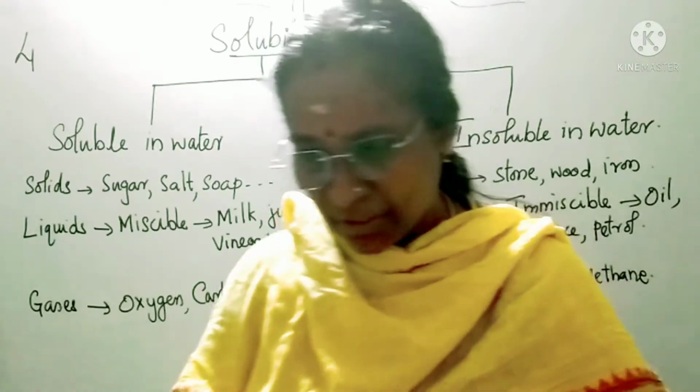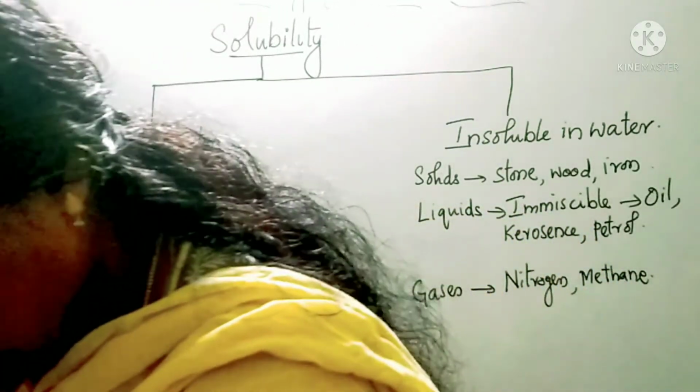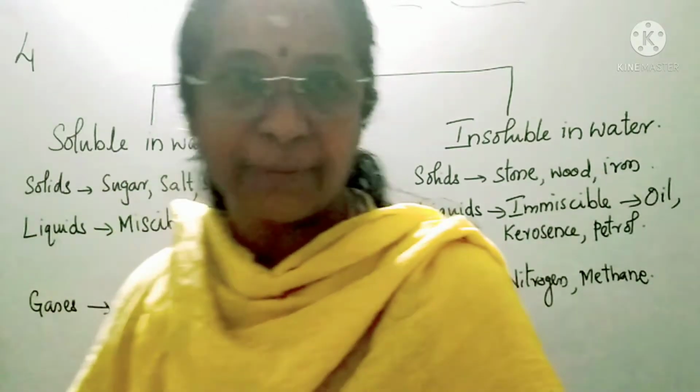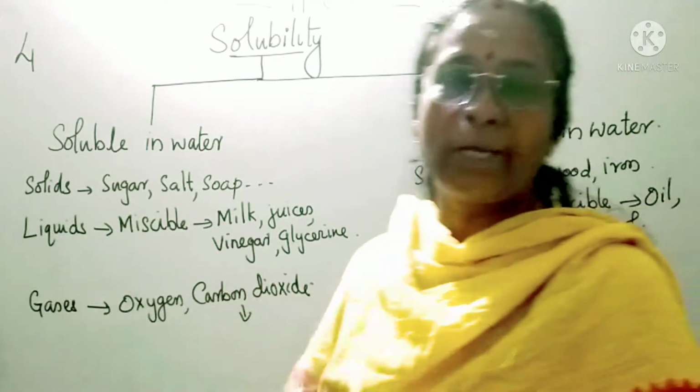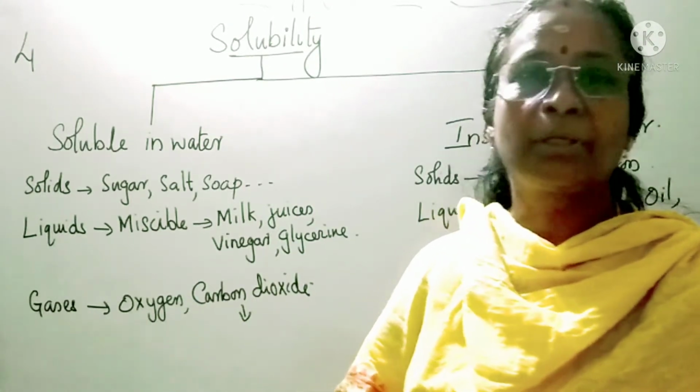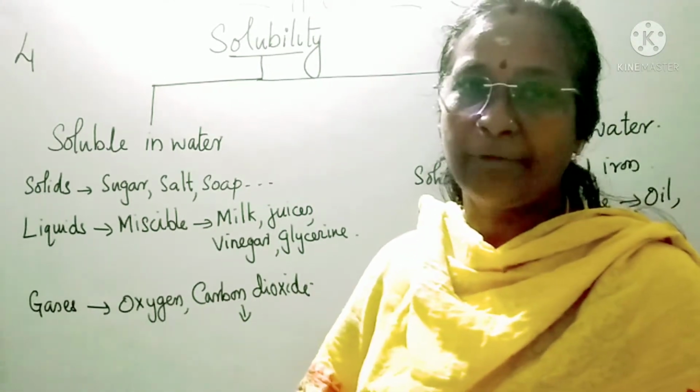There are many things which are soluble in water and many other things which are not soluble in water. Some of the solids are soluble in water, some of the liquids are soluble in water, some of the gases are soluble in water.